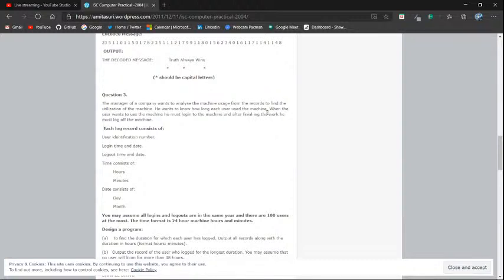When the user wants to use the machine, he must log in to the machine. Okay, so let me get this straight, because the English over here is really hard to understand. I don't know why they write these kind of stories. Anyway, there's this manager of a company and he wants to check how much a particular machine has been used by watching the records that are stored inside the machine.